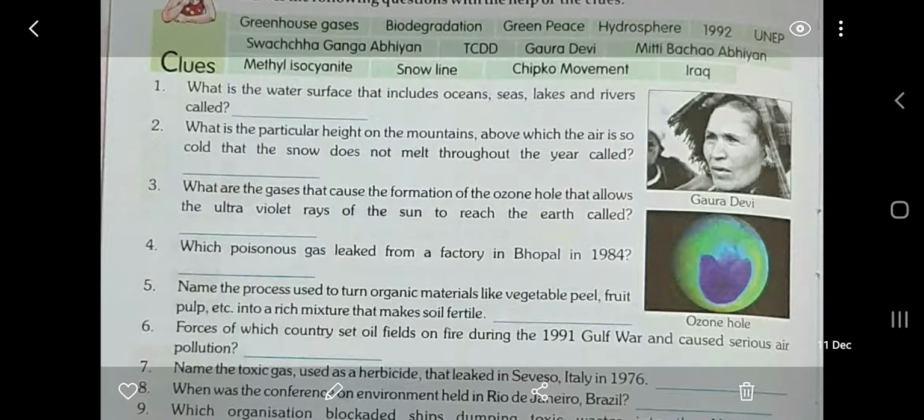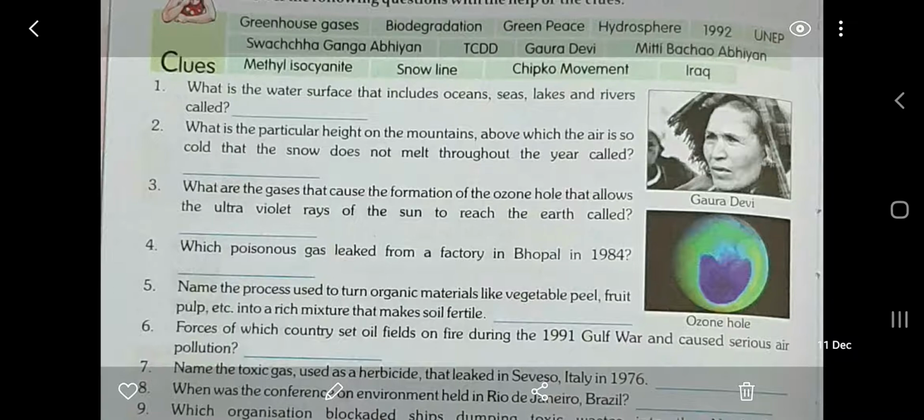Okay, so what is the name of the gases? The gases are greenhouse gases. Okay, come to question number 4. Which poisonous gas leaked from a factory in Bhopal in 1984?